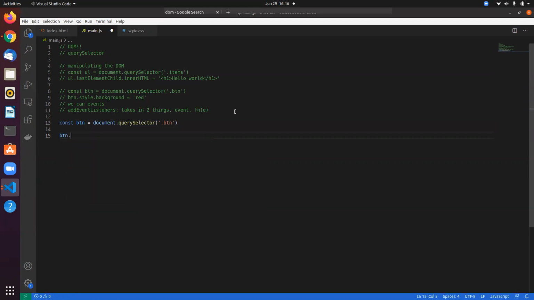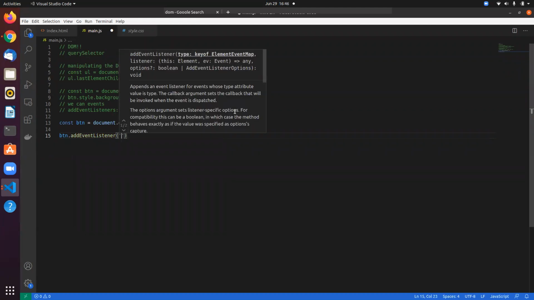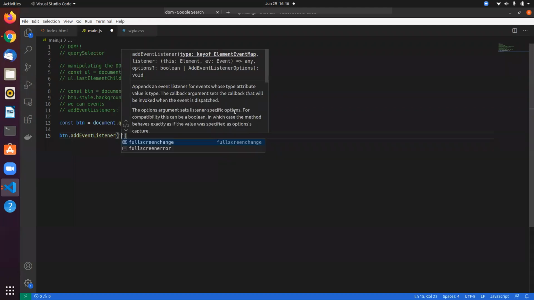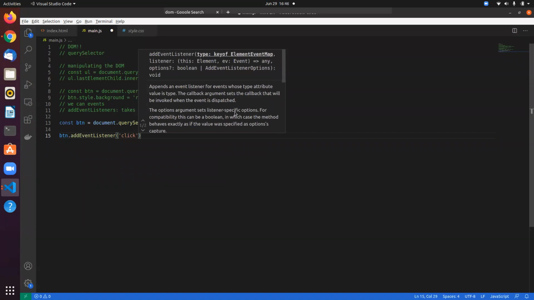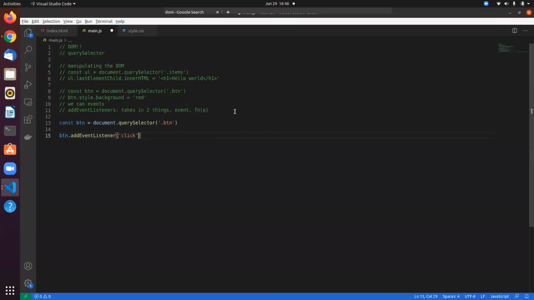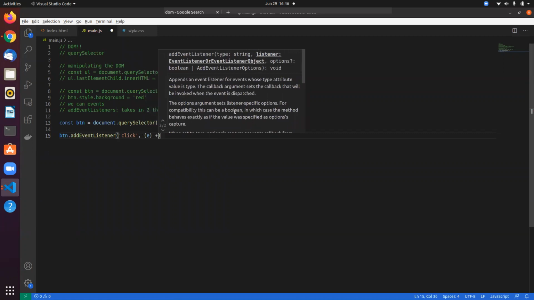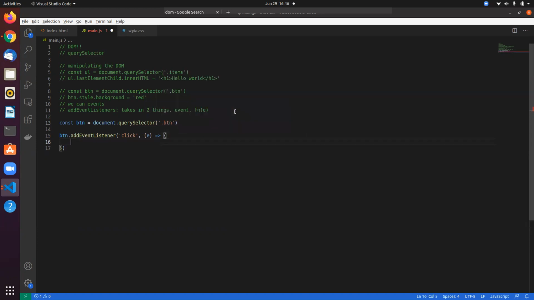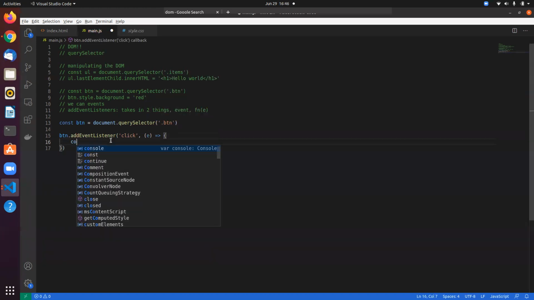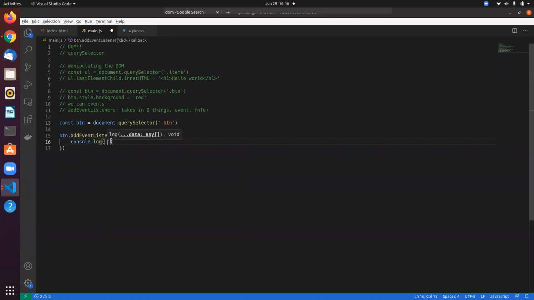We can add an event listener using this function called addEventListener, and the event is click, right? We want to do something on click. This is the first parameter, and the second parameter it takes in is the function. What do we want to do whenever someone clicks? For the time being, let's just console.log.